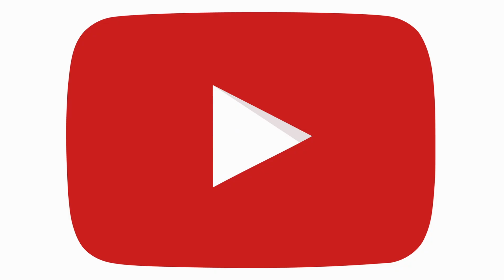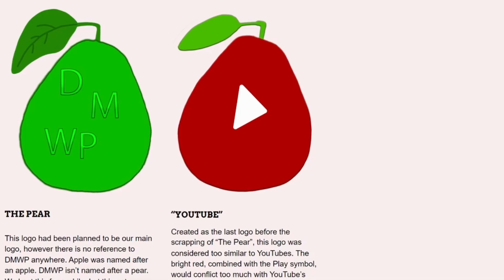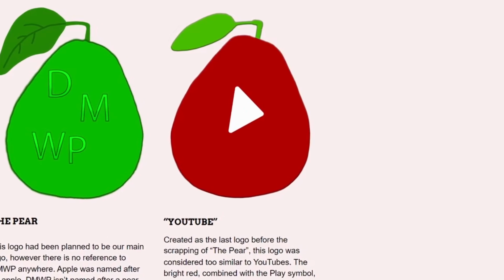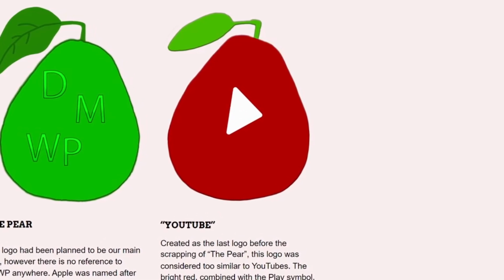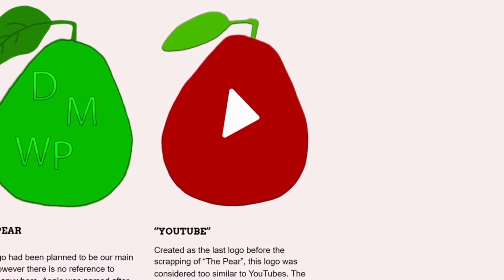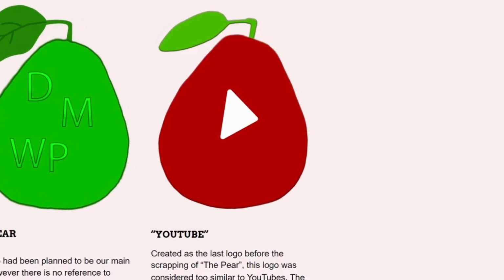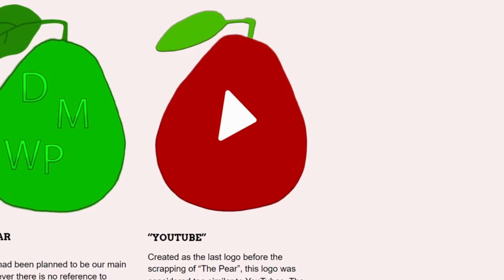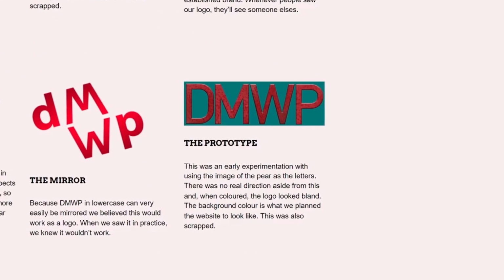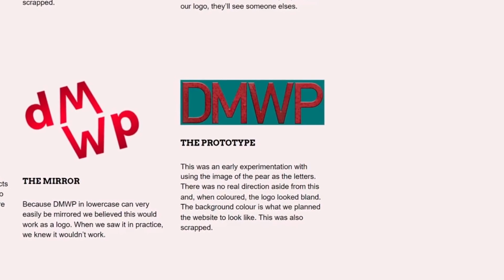This became most apparent with the YouTube pair. I took the pair design, made it red, then added a play button. I scrapped it, and this was also when I decided to go with a much simpler design with text. The prototype came from when I experimented with merging the 2 ideas.